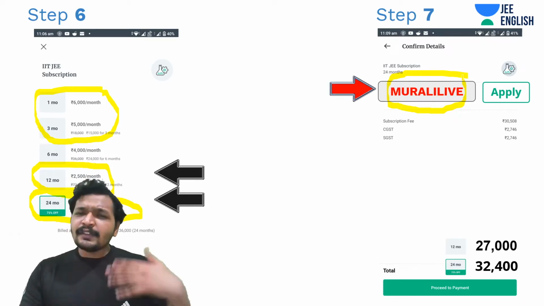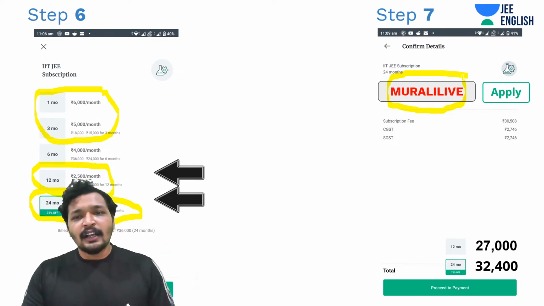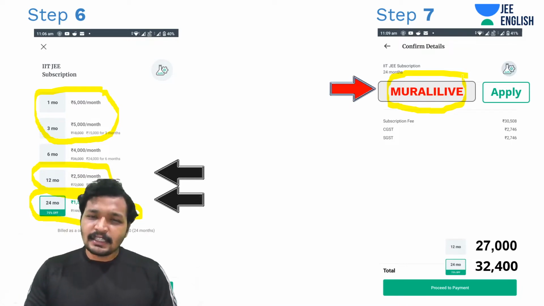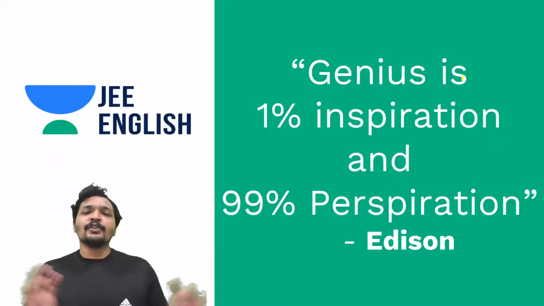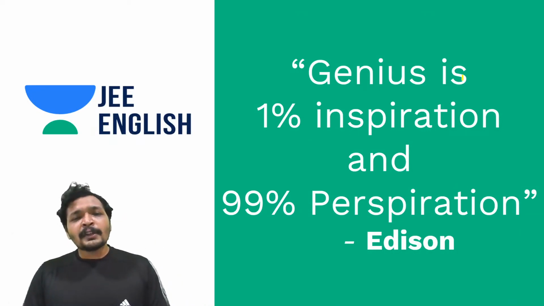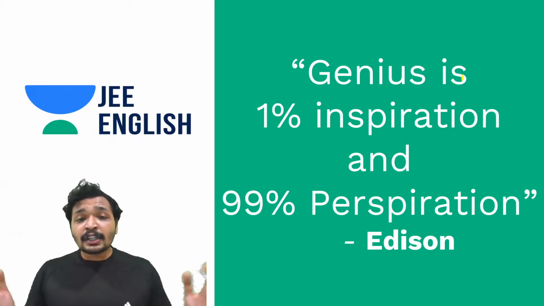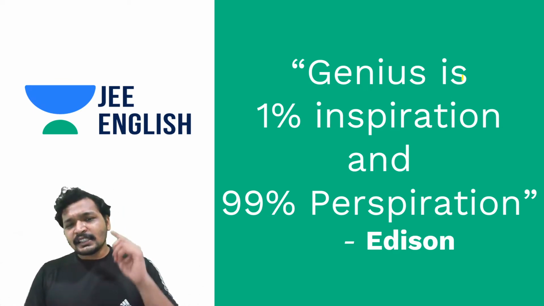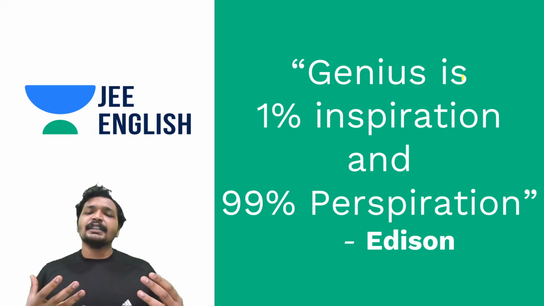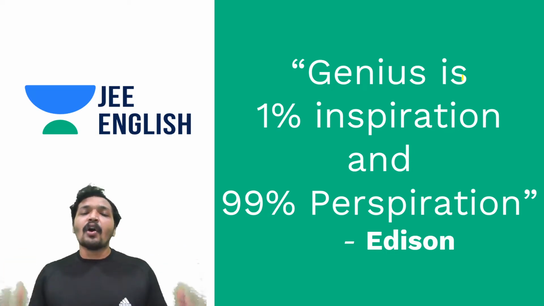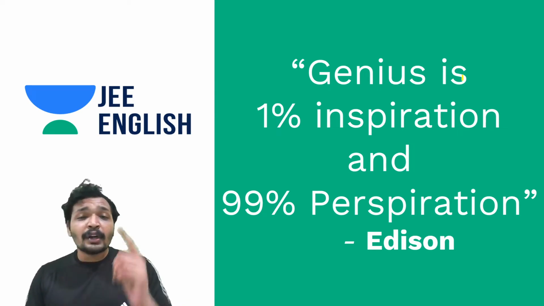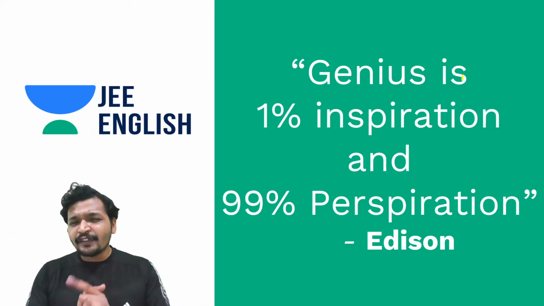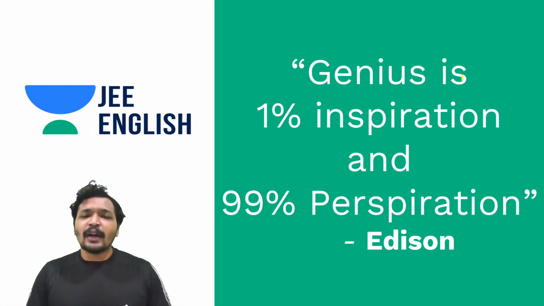And just before we get started with current and electricity, we will have a look. If you're attending the current and electricity lecture for the third time, then you probably know this quote. This is from Thomas Alva Edison, one of the most renowned inventors in electrical engineering. He said that genius is only 1% inspiration. The rest 99% is all about perspiration. So the geniuses that you come across are working hard. There are very, very few people when it comes to IIT JEE who haven't worked hard.